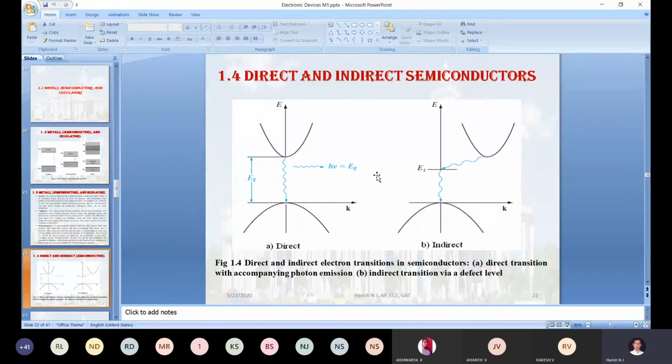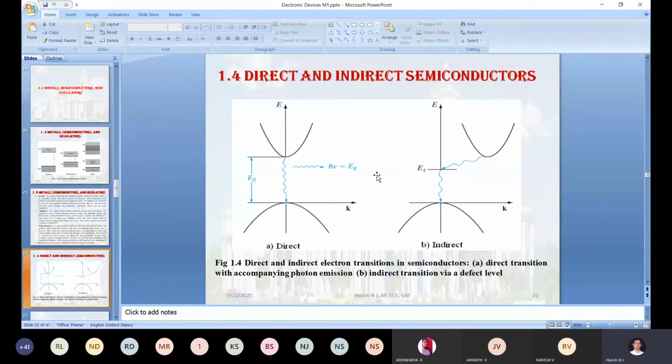And I will read out some of the elements in the indirect semiconducting materials: silicon, germanium, silicon carbide, and gallium phosphide, aluminum substrate, correct? So all these come under the indirect semiconducting materials.